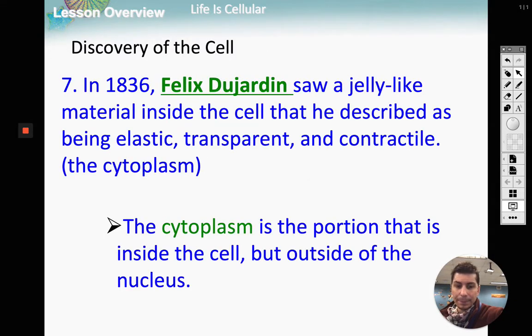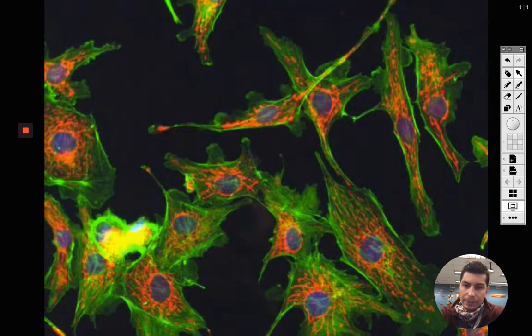7 people, right? So we had Hooke discovered the cells. Leeuwenhoek said bacteria is made of cells. Schleiden, he said plants are made of cells. Schwann, he said that animals are made of cells. Virchow, he said cells reproduce. Brown discovered the nucleus. And Dujardin, he discovered the cytoplasm. So there's all your 7 guys. Just recited them right back to you guys. Okay, so here's our summary of everything we already went over.